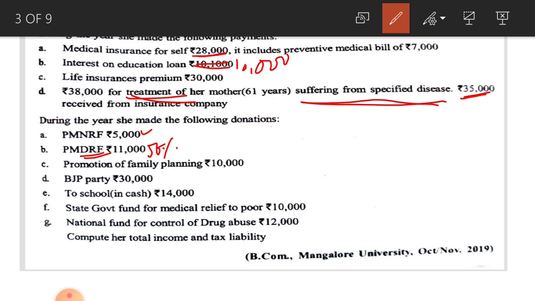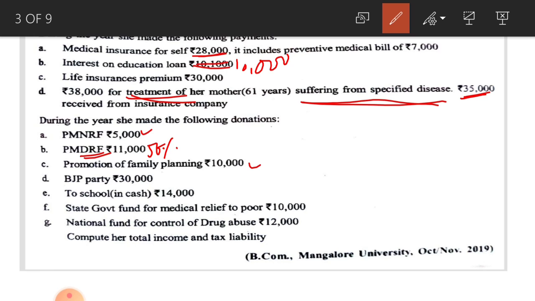Next one, promotion of family planning 10,000. This one is with limit donation, 100% deduction is allowable. Here there is no need to calculate 10% of adjusted total income because 10,000 is anyway lesser than 10% of adjusted total income. That is why you can write it directly.